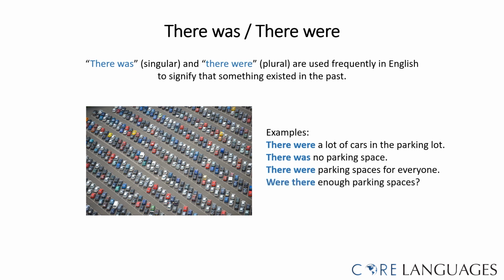Were there enough parking spaces? This question asks about several or many parking spaces. So we need to use there were, but we will have the question word order, so we say were there.